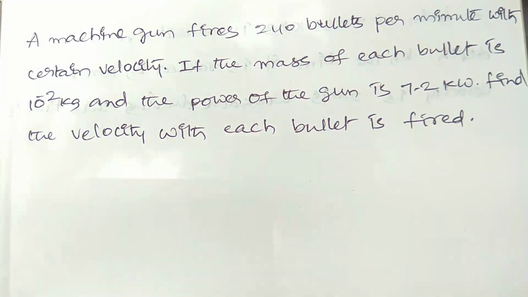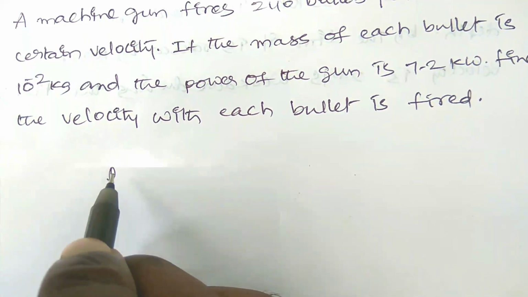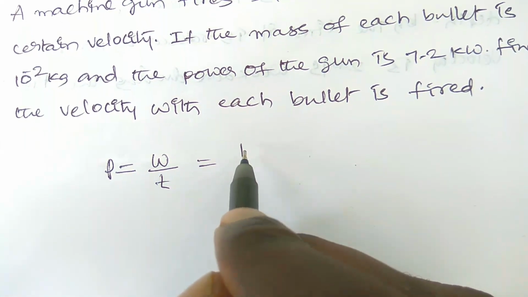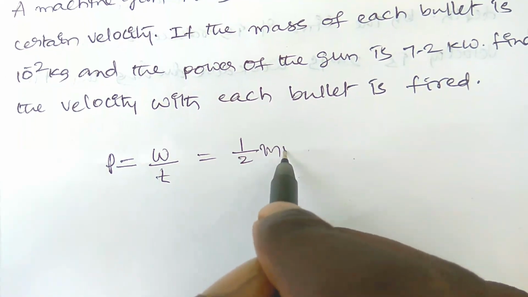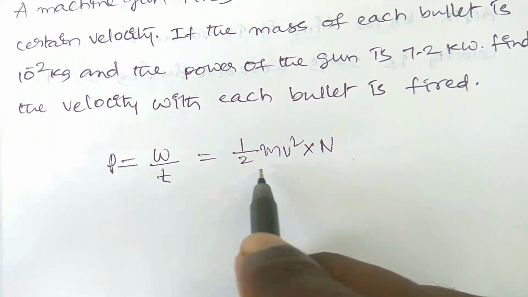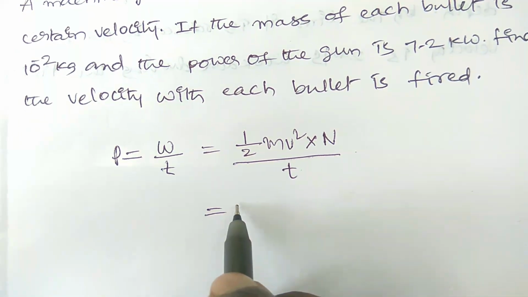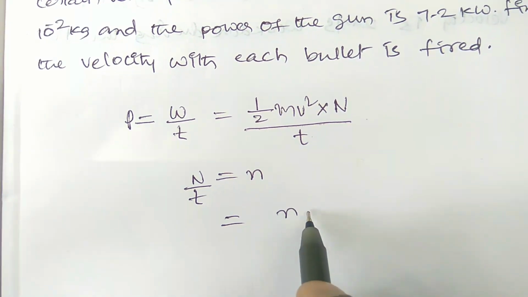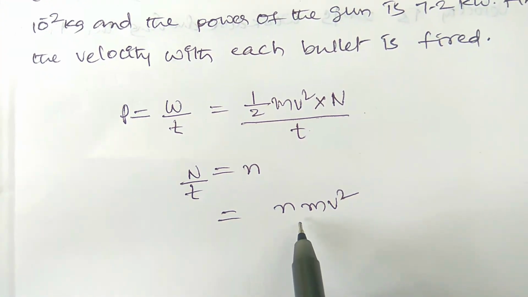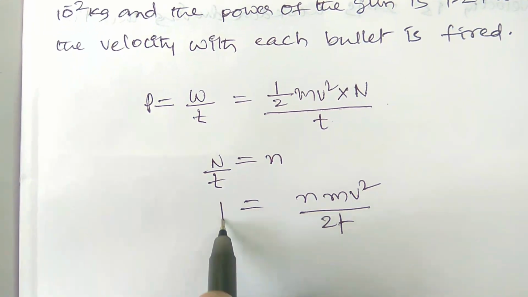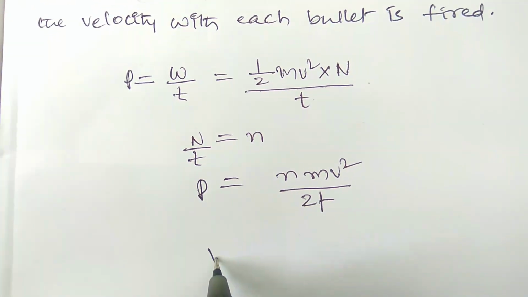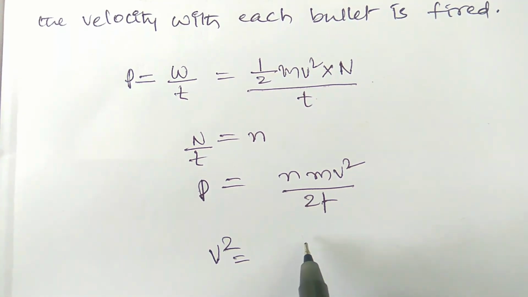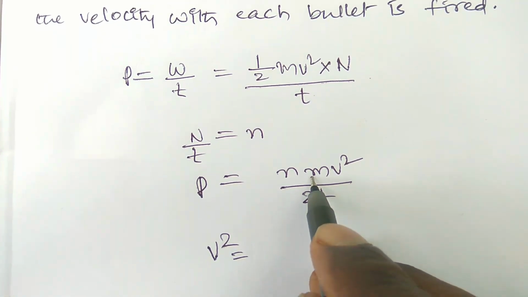Here we write that the power is equal to work done by time. The work done is in the form of kinetic energy, that is half mv square. The number of bullets is n, so power is n by t, which is equal to n into mv square by 2t. This is the power, but we have to calculate the value of v square. It is equal to, we can write, m by t is also there.